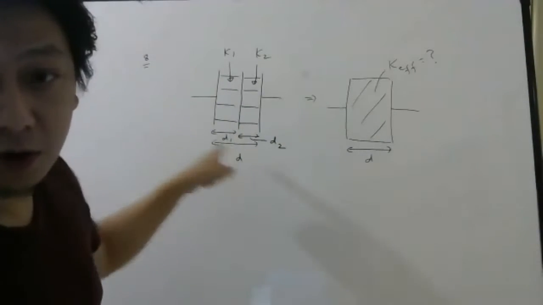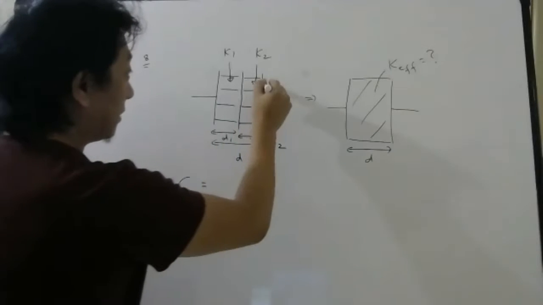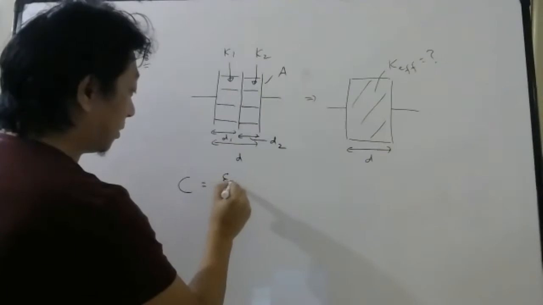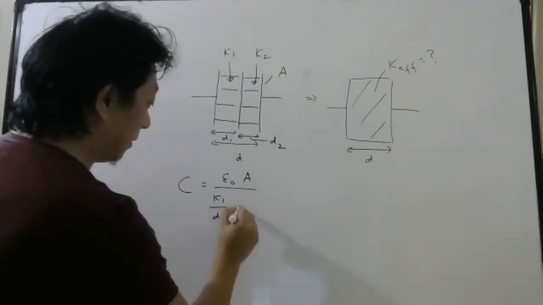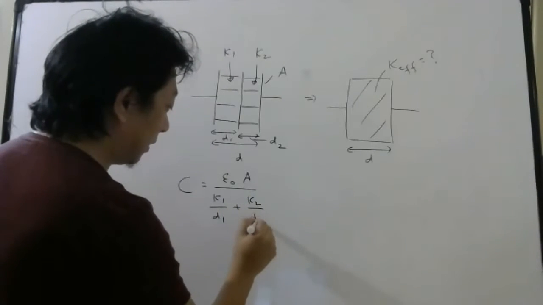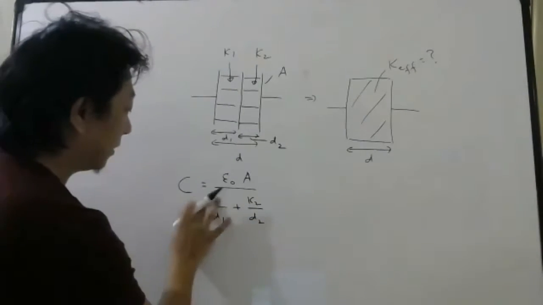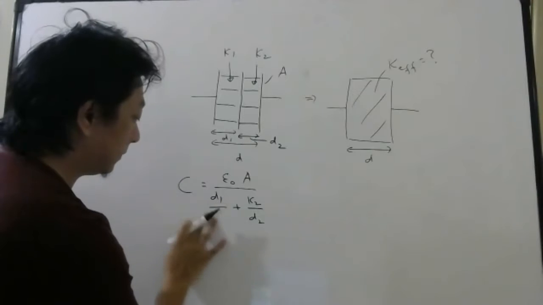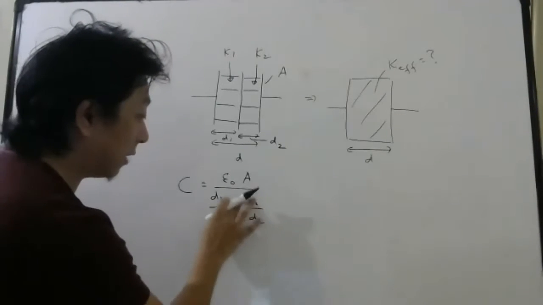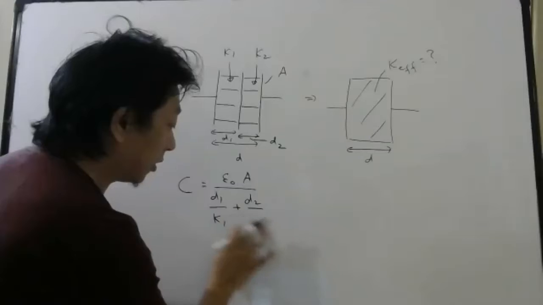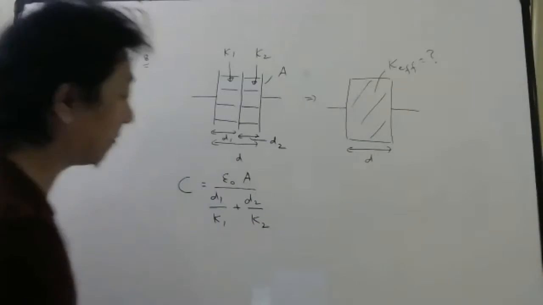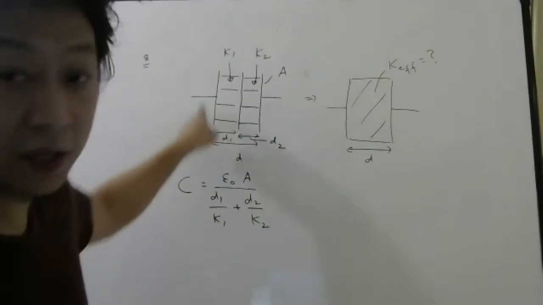What will be the formula? Already I have told you, area is same. So epsilon naught A over D1 by K1 plus D2 by K2. Sorry, D1 by K1. See, be careful. Even I am making mistakes, you can see. So be very careful. It is very important that you know the formula nicely. So this is the capacitance of the given arrangement.